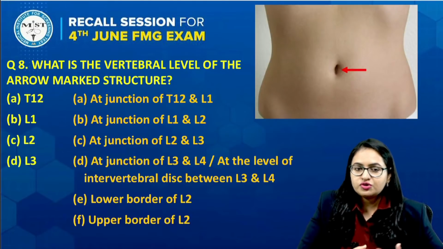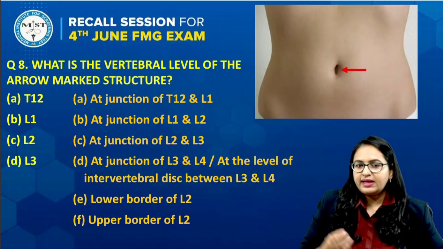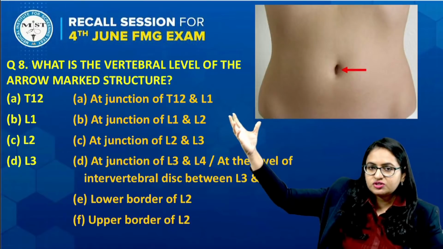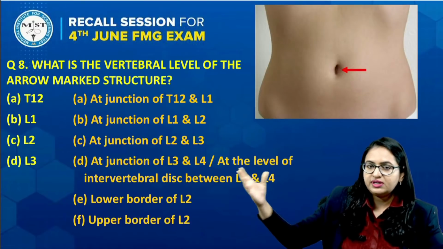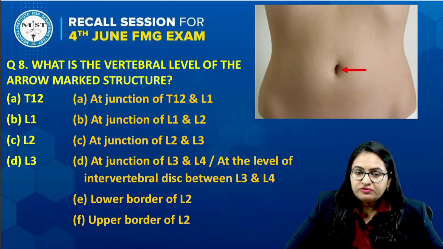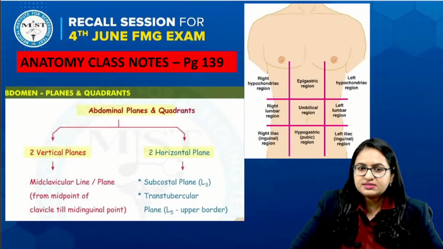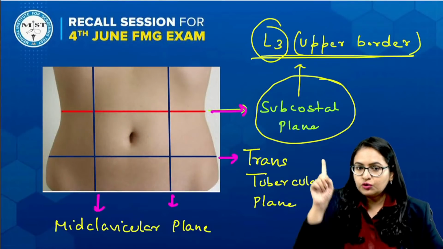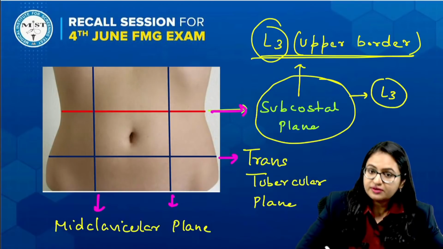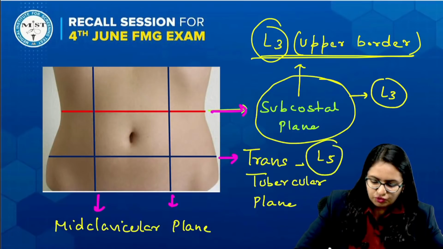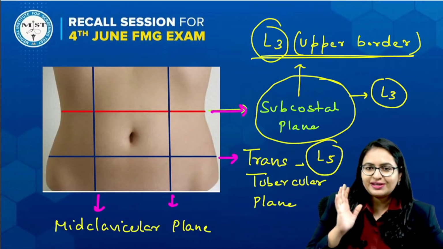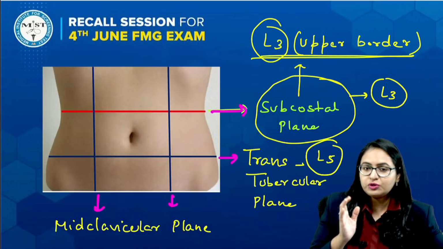Over here also a few students were saying that T12, L1, L2, L3 were given, and such kinds of options were there. Either the junctions were given, T12-L1, L1-L2, L2-L3, L3-L4, or the borders were given like this. Now if we go to the previous image, we have already seen this picture. Subcostal plane is lying at what level? L3. And the transtubercular plane lies at L5. So we definitely know that the answer for the umbilicus should be between L3 and L5.